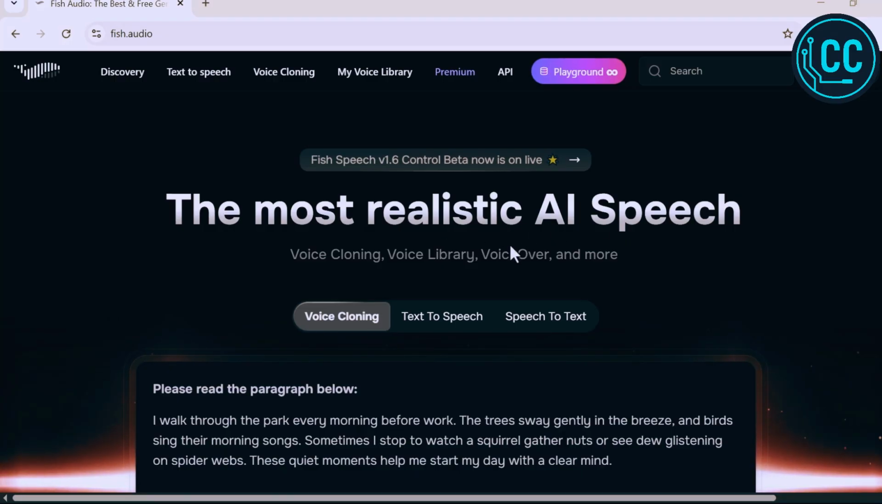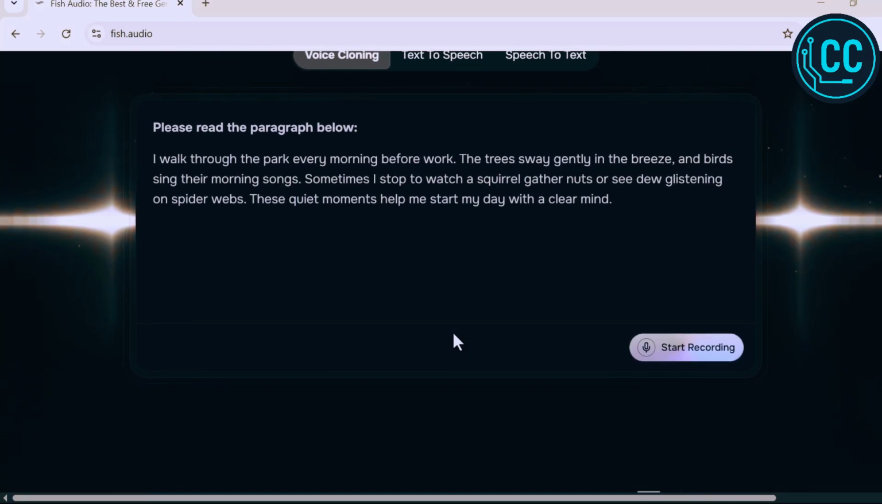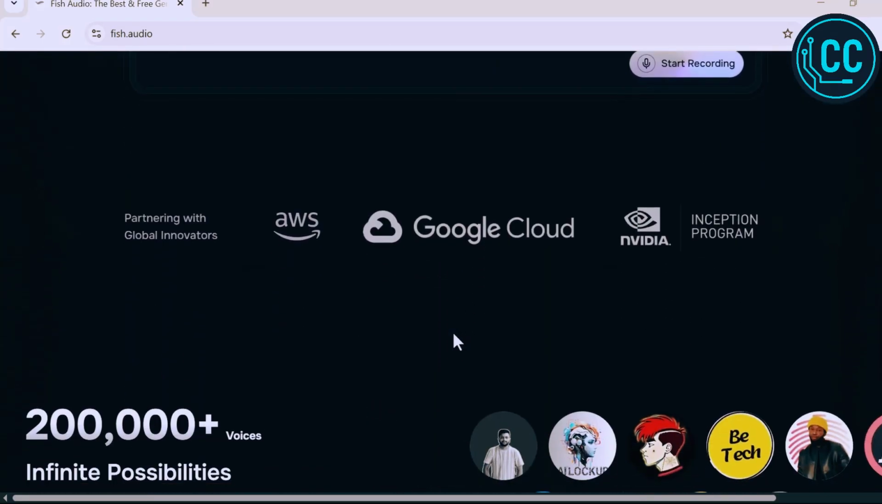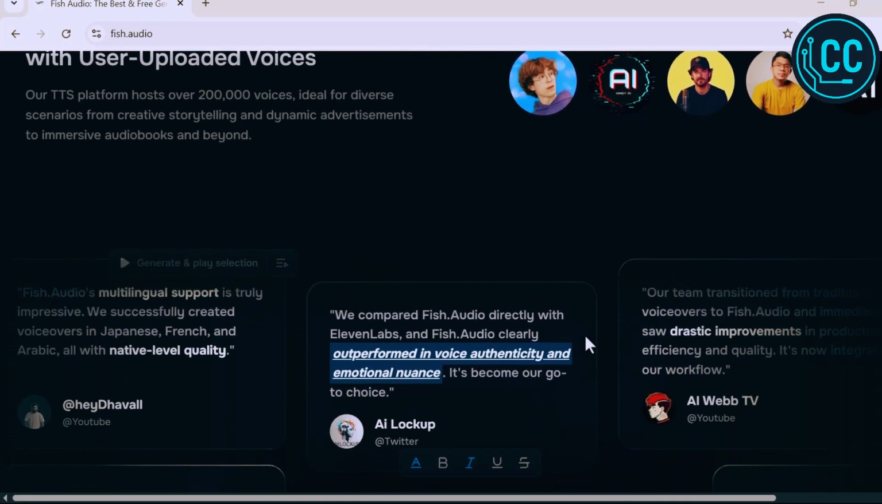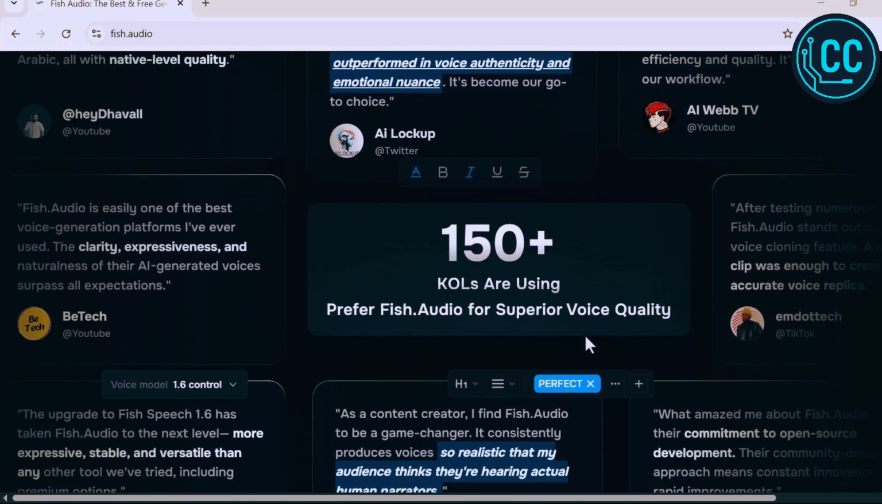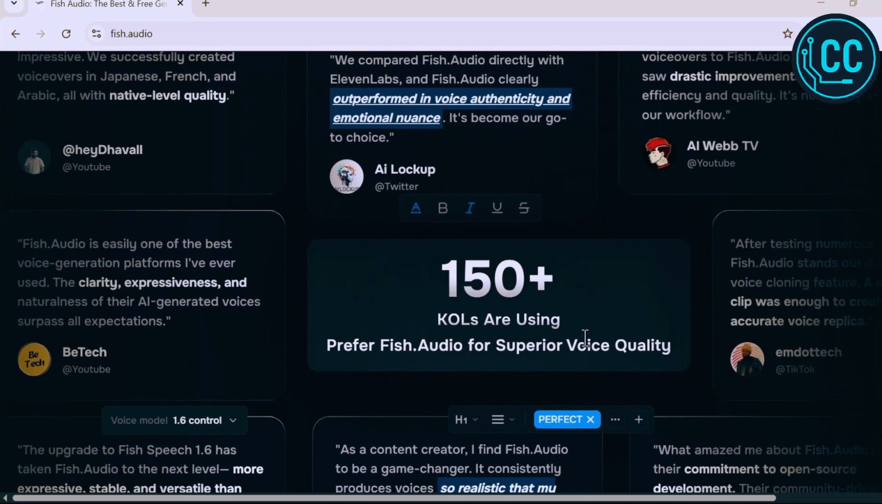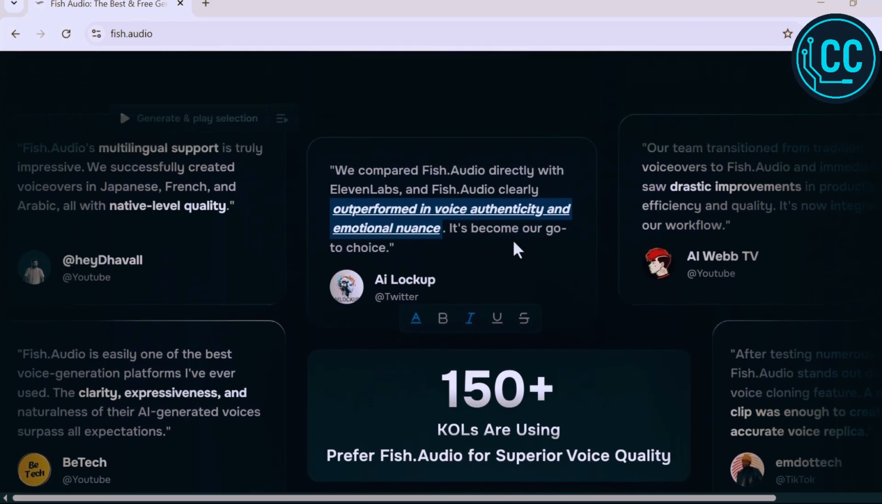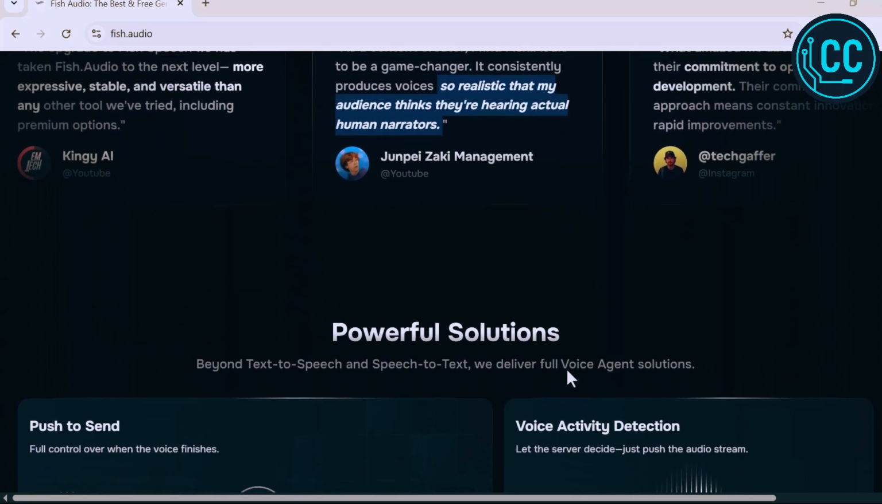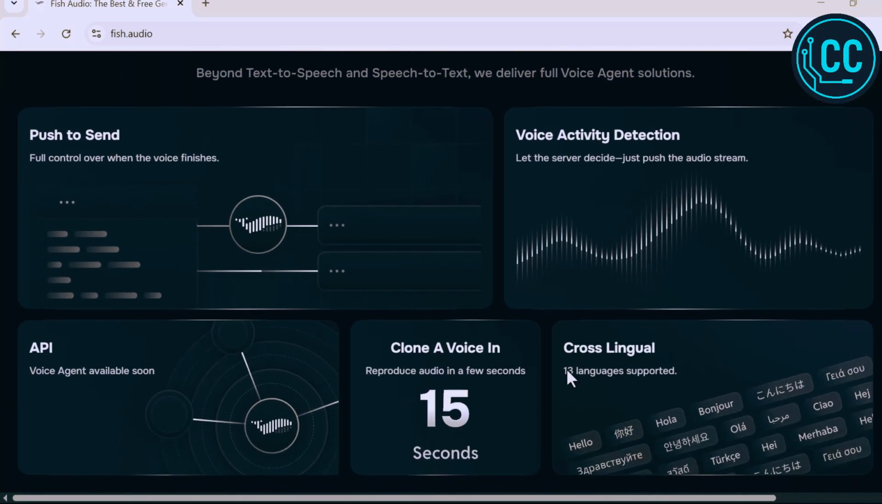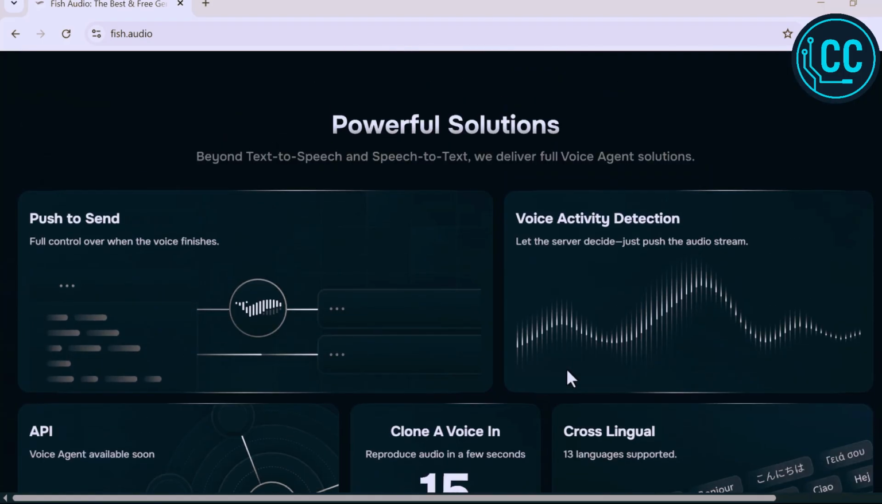Today we are diving into one of the most realistic AI speech platforms out there, Fish Audio. Whether you are a content creator, a voice artist, or just curious about how advanced AI voice cloning has become, you are going to love this. Fish Audio recently launched its V1.6 control beta and it's already making waves. This tool offers AI voice cloning, a voice library, text-to-speech, and even speech-to-text features all in one place.